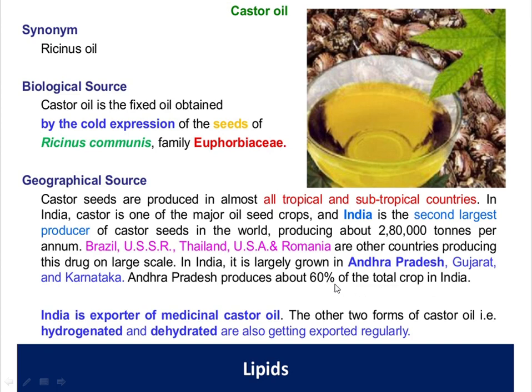India exports medicinal castor oil, and the hydrogenated and dehydrated forms of castor oil are also exported regularly to other countries.